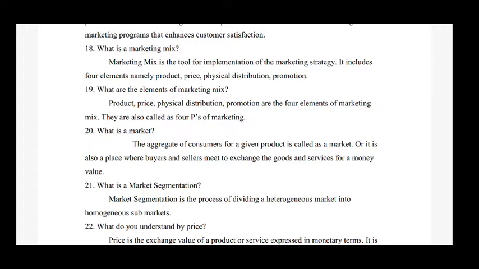Next short question is, what is market? So the answer is, the aggregate of customers for a given product is called a market, or it is also a place where buyers and sellers meet to exchange goods and services for a money value. Next question is, what is market segmentation? Answer is, market segmentation is the process of dividing a heterogeneous market into homogeneous submarkets.